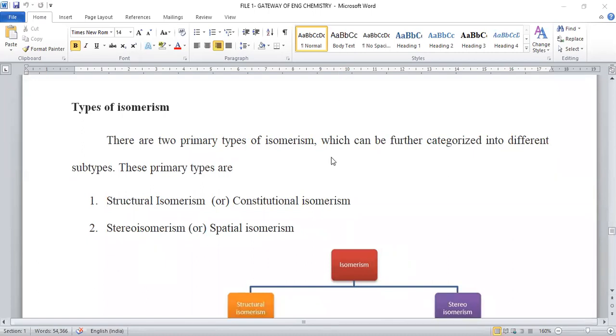Structural isomerism stands for where the molecular formula remains the same, but the structure of the compound differs. These are alternatively known as constitutional isomers. Whereas stereoisomerism stands for molecules of the same molecular formula where the spatial orientation of functional groups varies. Stereo stands for spatial orientation. Hence, we can say it is stereoisomerism, alternatively known as spatial isomerism.